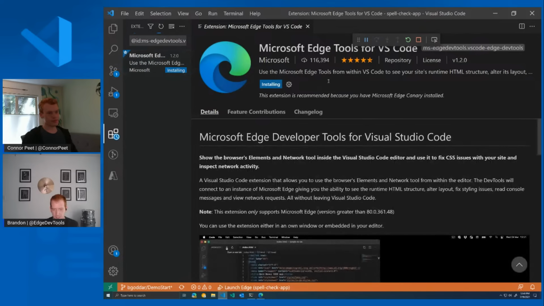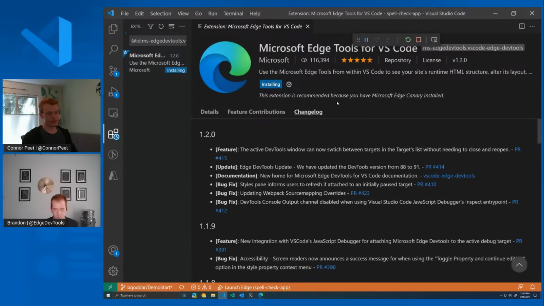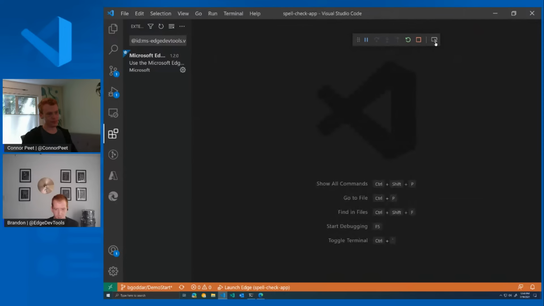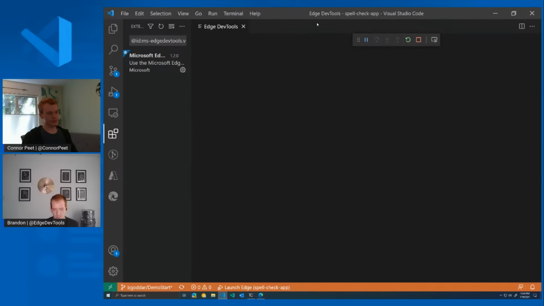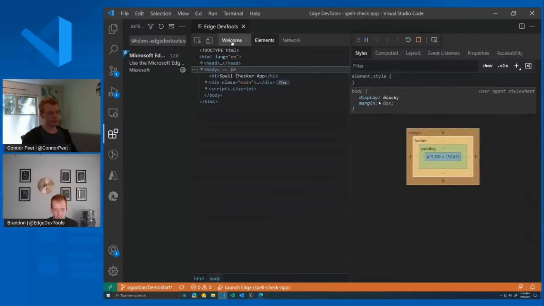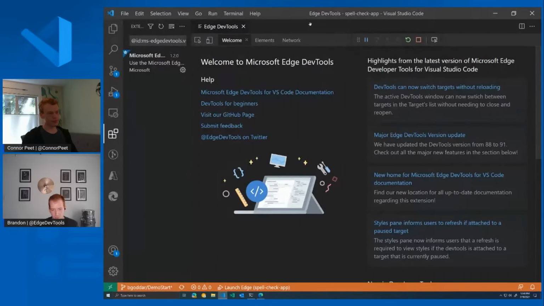And now we can see here, we got the latest extension. We can see the most recent contributions to it. But since I already have my debugging session open, I can go ahead and attach the extension to the current debug target. So we'll give this a minute while it loads. And as you can see here, we have a few of the tools integrated directly into VS Code.